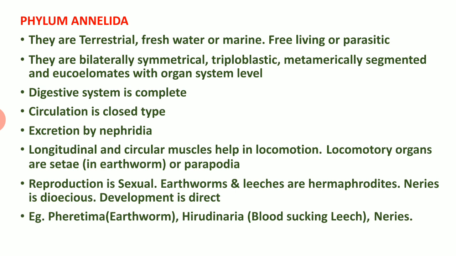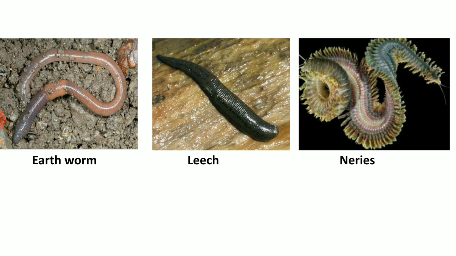The next one is Nereis, an annelid that inhabits seawater. It looks just like a centipede, but it is not a centipede. Next, we are going to see some photographs related to annelids.